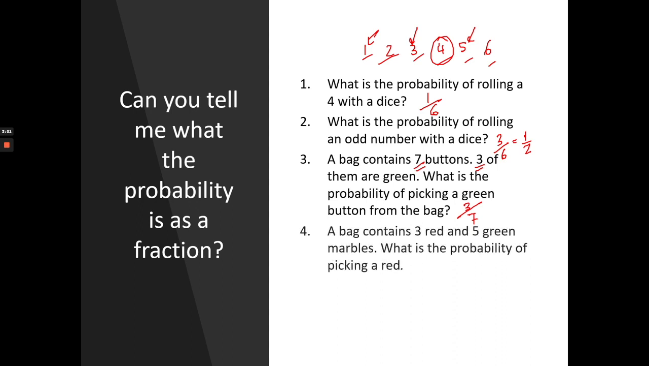A bag contains 3 red marbles and 5 green marbles. What is the probability of picking a red? We know there are 3 red marbles, so there are 3 chances that we might get a red one. Out of total marbles, 3 and 5 together 8, so 3 over 8 is the probability of picking a red marble.